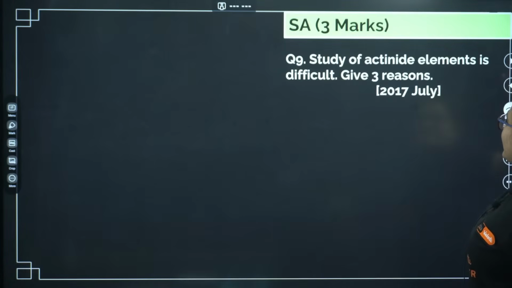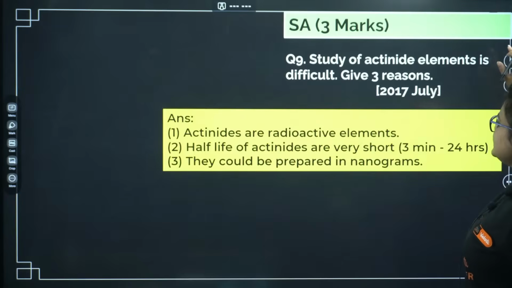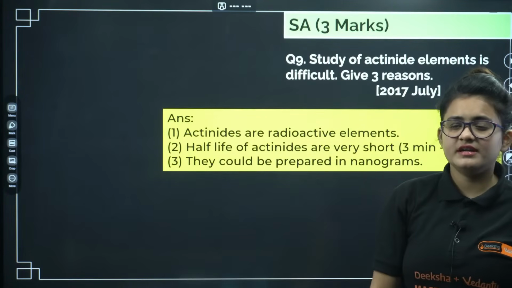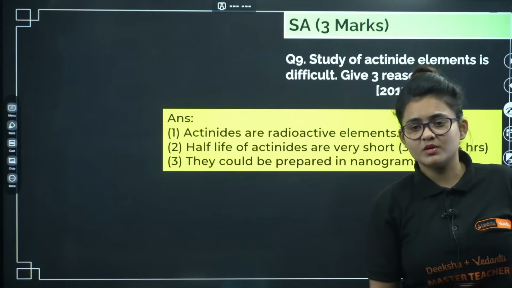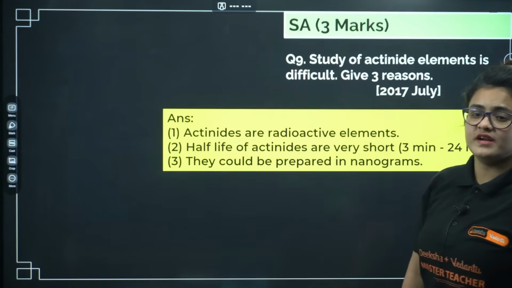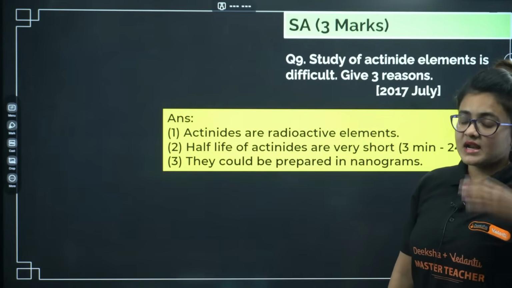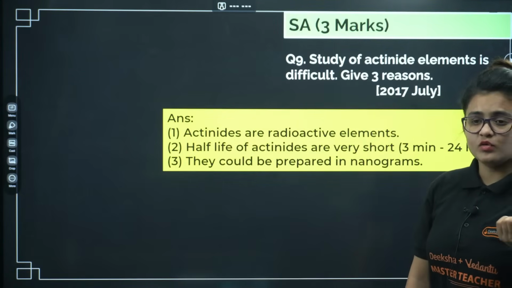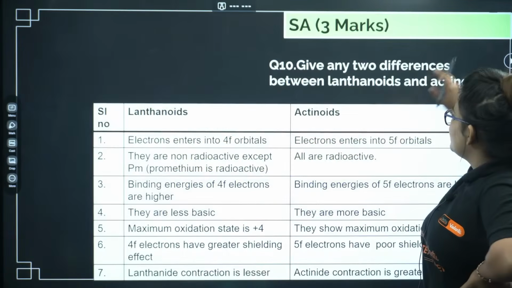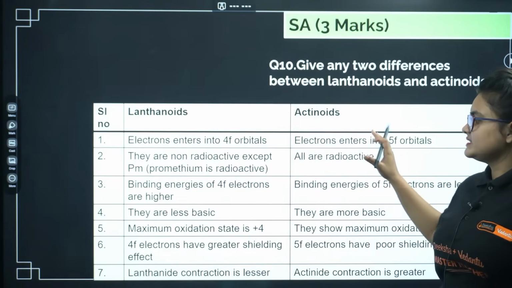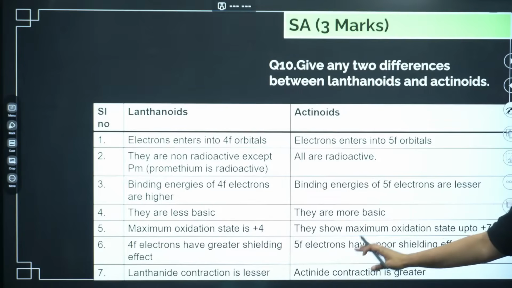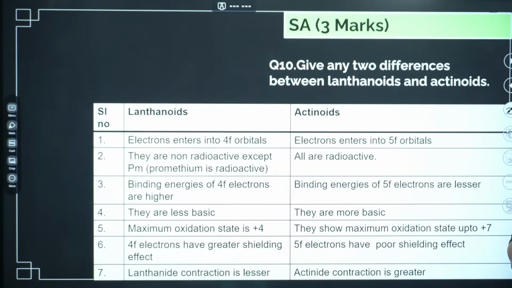The study of actinide elements is difficult. The reason here: first of all, they are radioactive, hazardous for our body, half-lives are very short, and they can be prepared in a very small amount, nanograms only. Going ahead, lanthanoids and actinoids, these are the differences. You can pick any three out of it and go ahead with the answer.